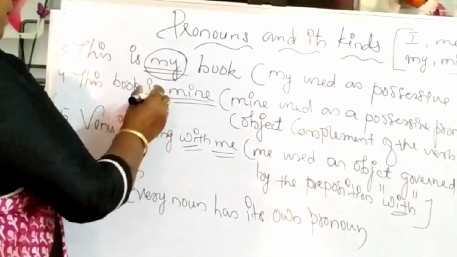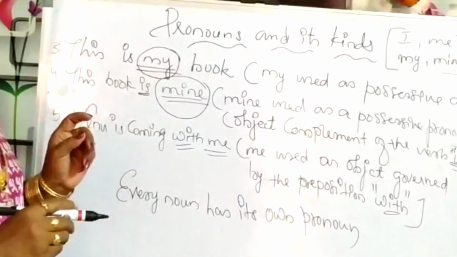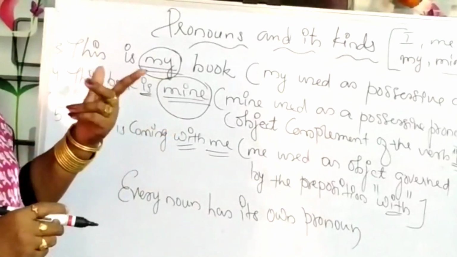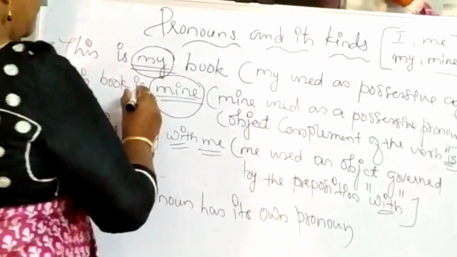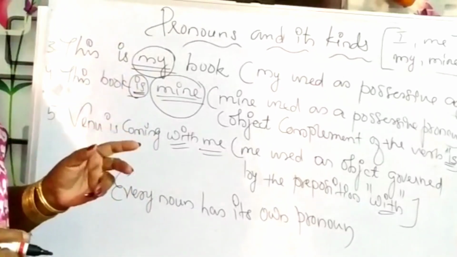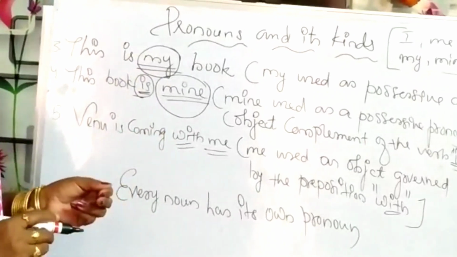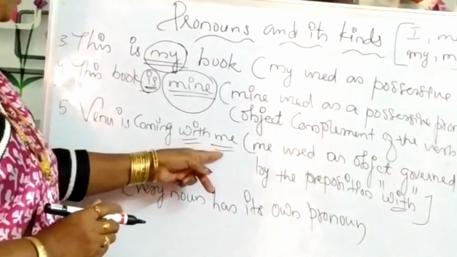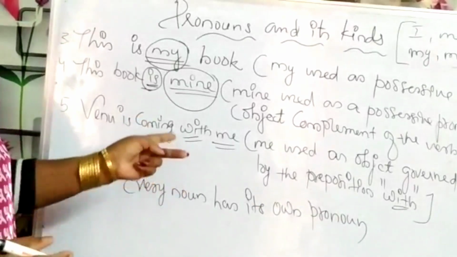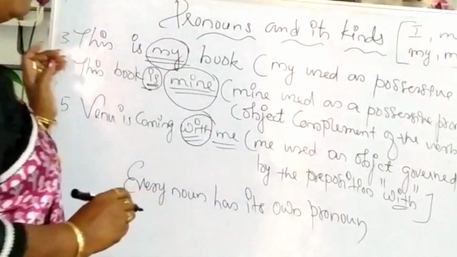This mine is used as possessive pronoun, or object complement of the verb is. Venu is coming with me. Here, me is used as the object governed by the preposition with.